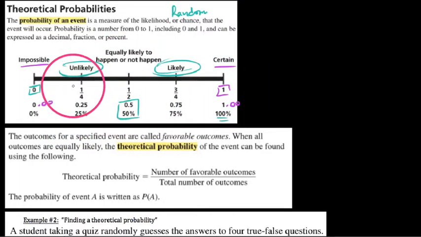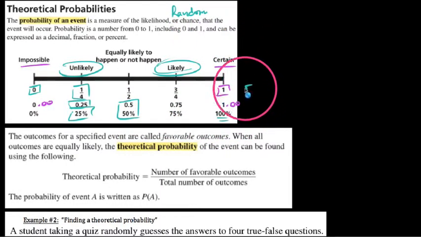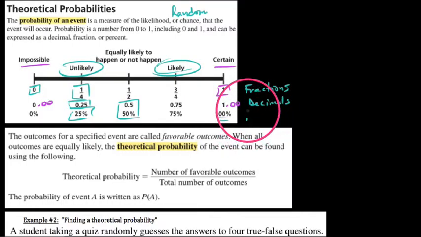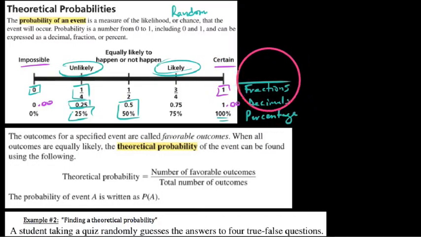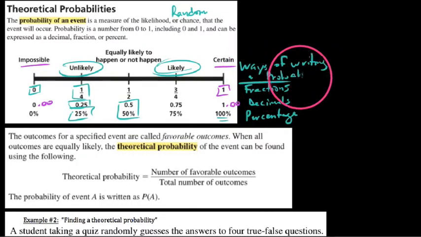So we see that we have a 1 in 4 chance here. That's 0.25 or 25%. And of course, 3 in 4 chance would be about right here, 0.75, 75%. So we can list these in 3 different ways: as fractions, decimals, and percentages. All of these need to be in our repertoire of ways of writing a probability. There are 3 ways to do this.